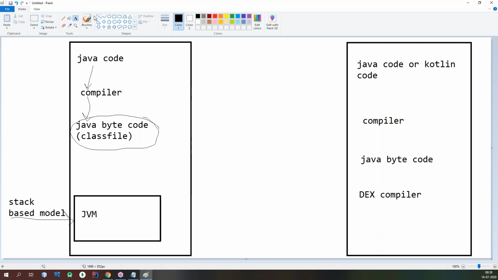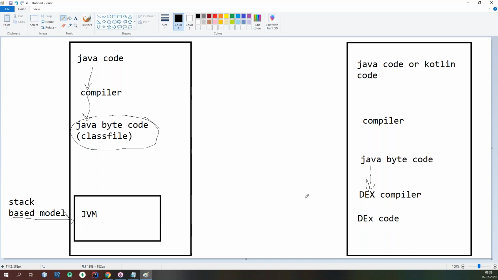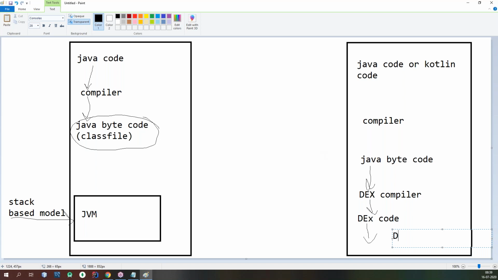The DEX compiler compiles your bytecode instructions into the DEX code instructions format, that is, Dalvik executable code instructions format. Then finally, these DEX code instructions are handed over to your runtime system called DVM, the Dalvik Virtual Machine.